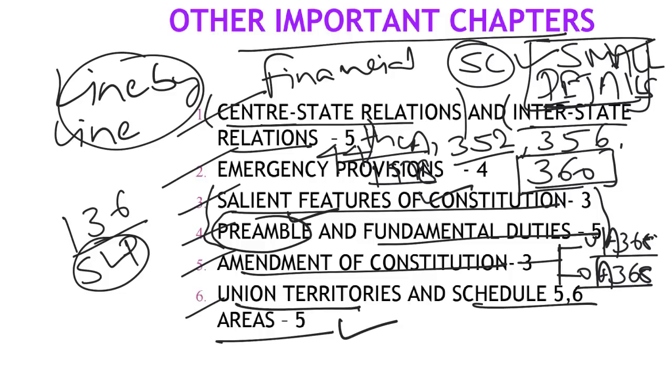What is the role of the Tribes Advisory Council, what is the composition of it, who declares a Schedule 5 area, which states fall under Schedule 5 area, which states fall under Schedule 6 area? Within that, what are the names of these autonomous district councils, what kind of powers does the autonomous district council have? It has legislative, executive, financial, as well as judicial powers.